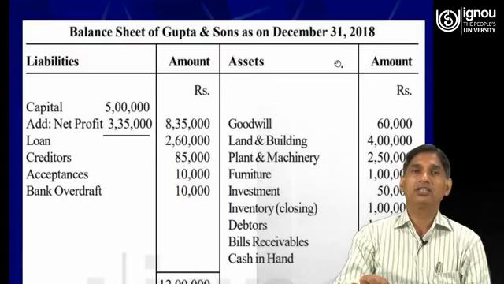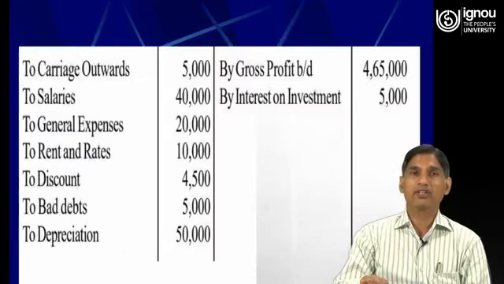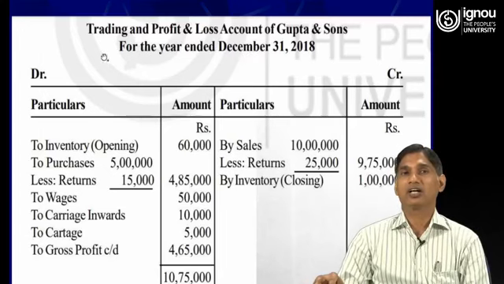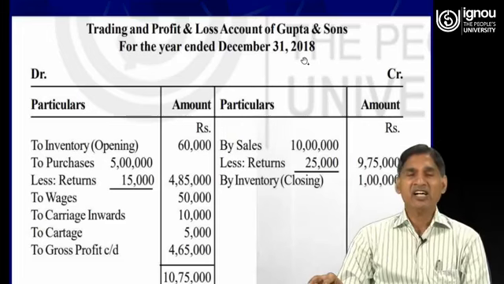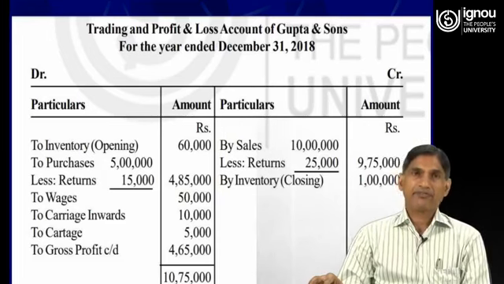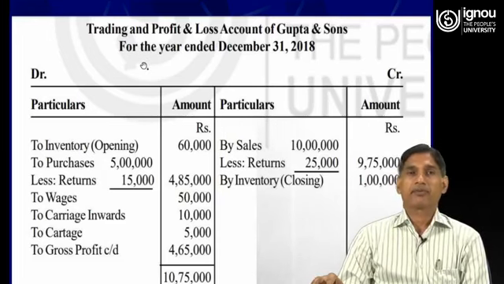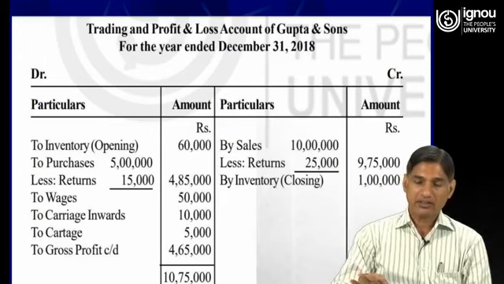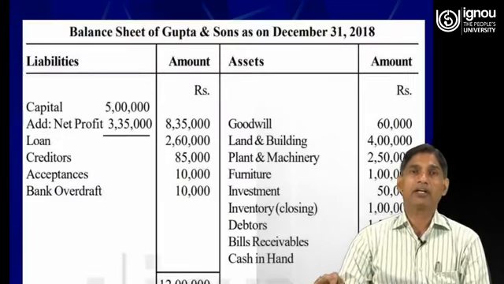Whereas if you see at the top of the trading and profit and loss account, what is written? Trading and profit and loss account of Gupta and Sons for the year ended 31st December 2018. So here the trading and profit and loss account is prepared for a particular period, whereas the balance sheet will be prepared on a particular date.